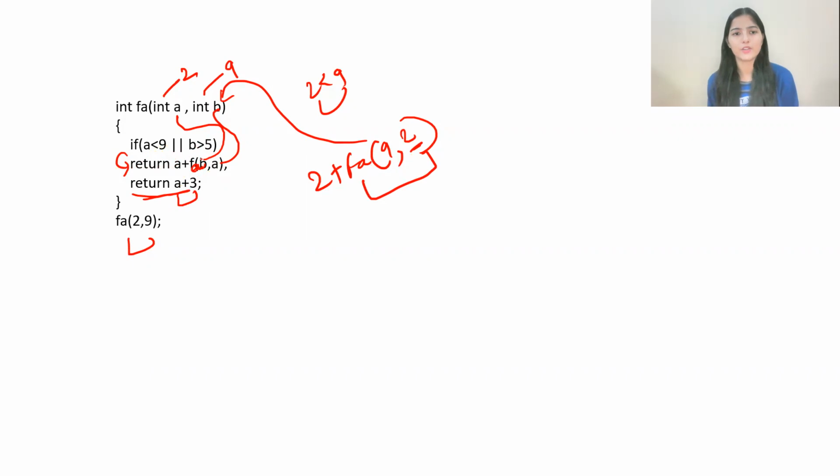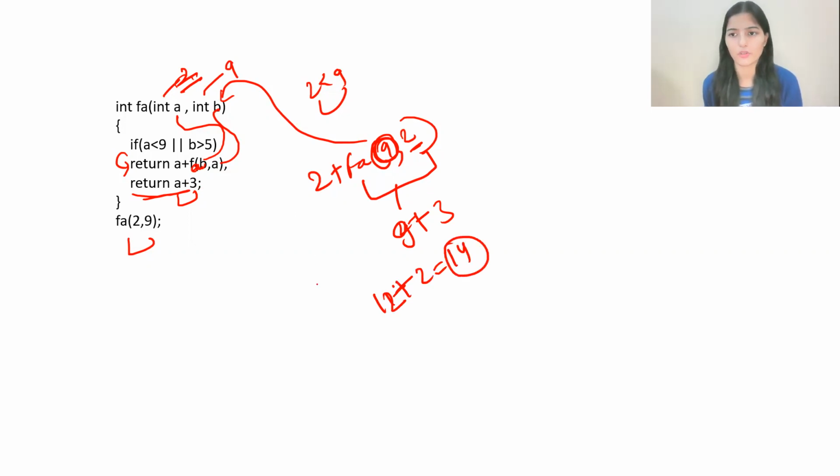Return a plus 3. So what is the value of a? 2, right? Okay, sorry, this time it is 9 now. We passed 9. So 9 plus 3 is 12. So this is going to give you 12. 9 plus 3, 12. So 12 plus 2, you will be getting 14. So 14 will be the answer for this particular question. Hope that is clear. So let's move to our next question.